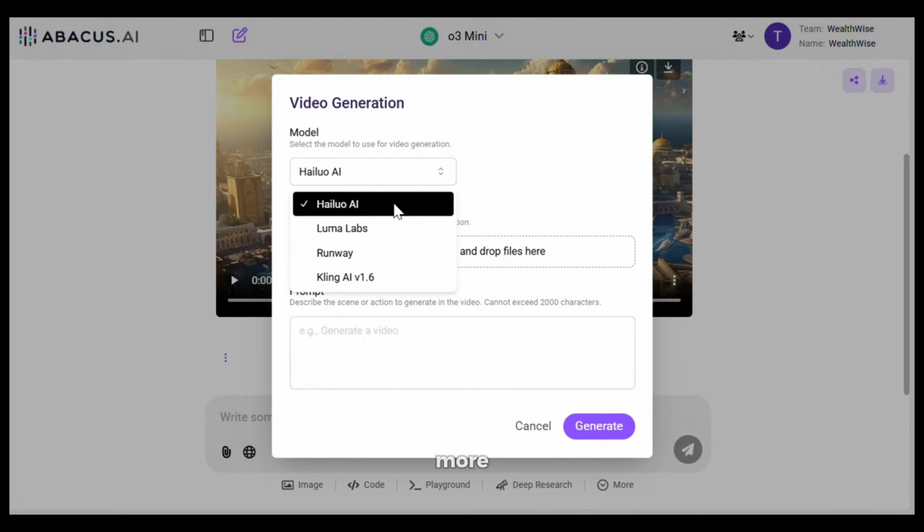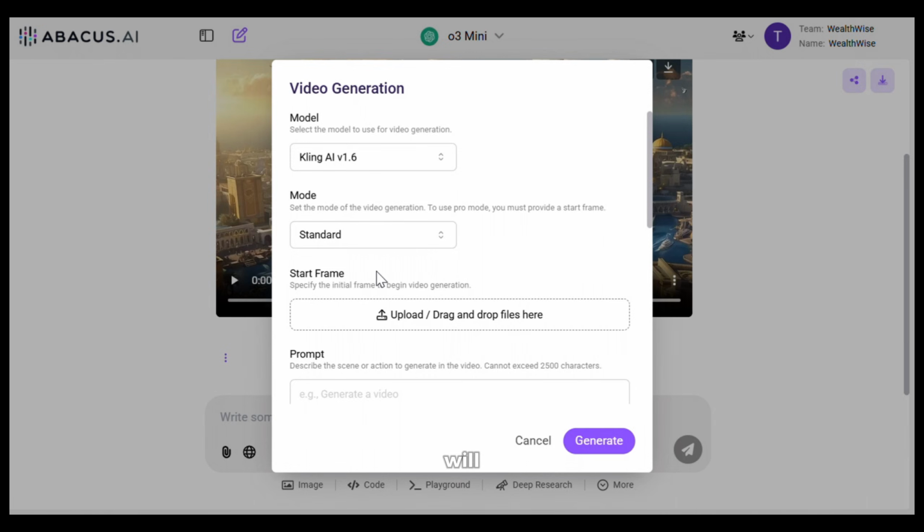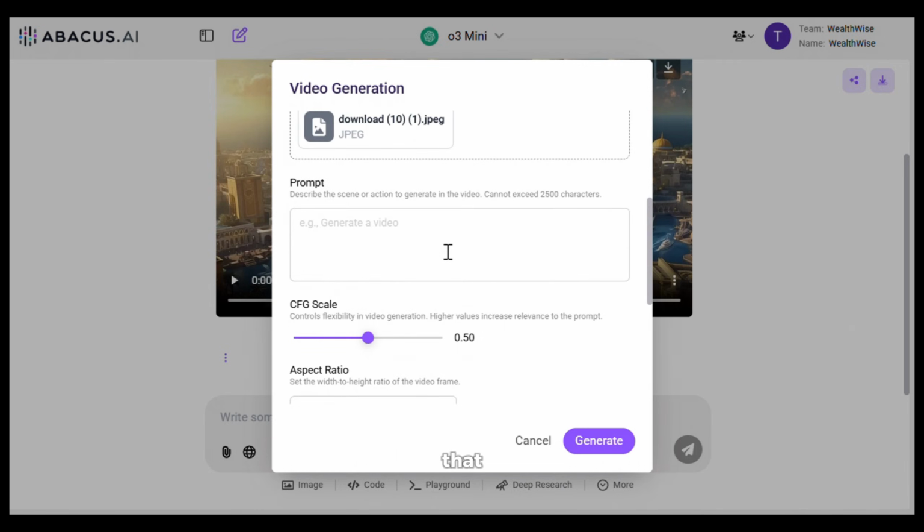Now let's try one more. This time let's try Kling. So I will choose Kling from here. Then from here you can select the standard or the pro model. I will go with the pro model because it generates better results. Next you need to upload the image here, and after that let's give it a prompt.